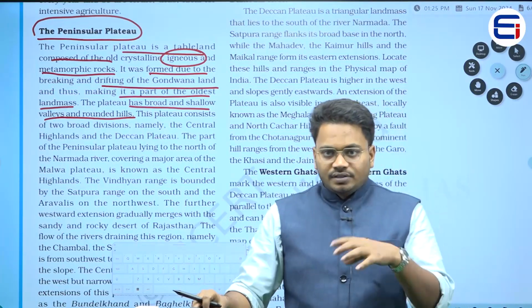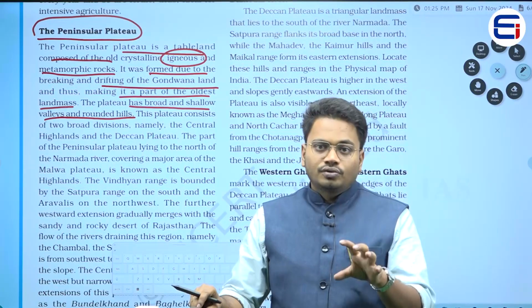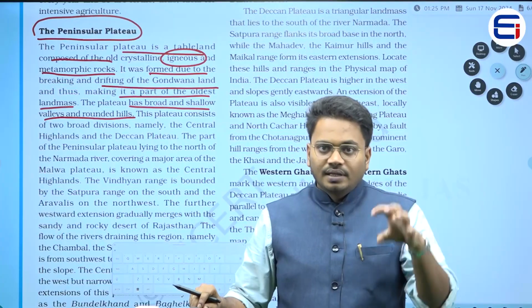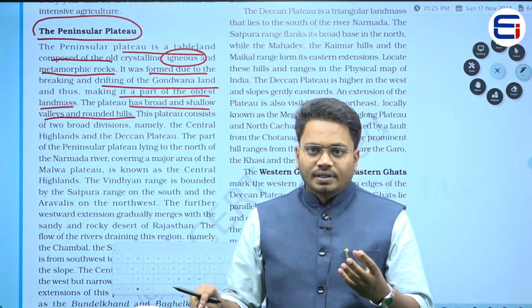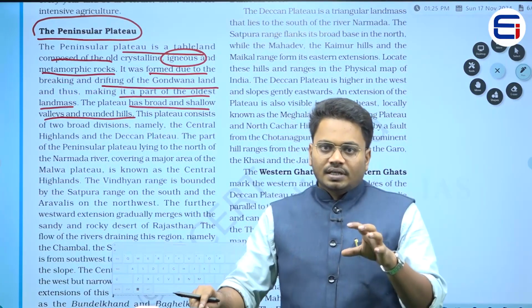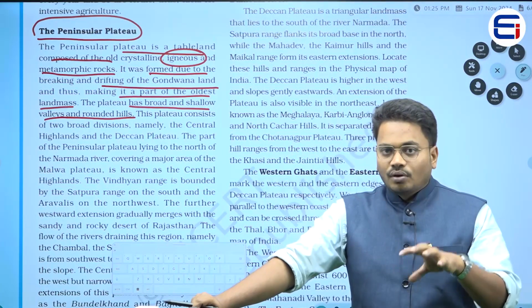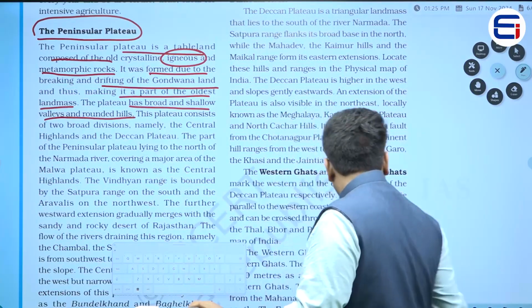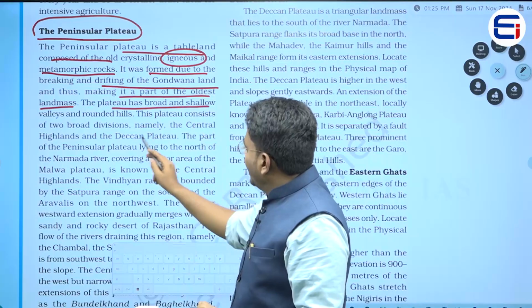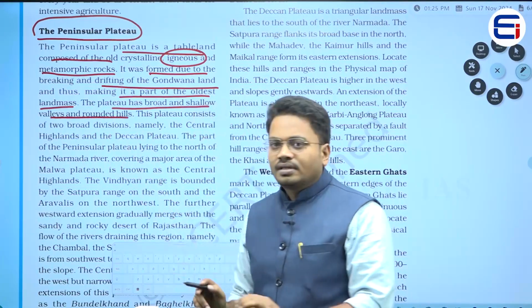So, as I told you earlier, plateaus also will be having certain hills, certain mountains, right. The plateau has broad and shallow valleys and rounded hills. What does it mean?